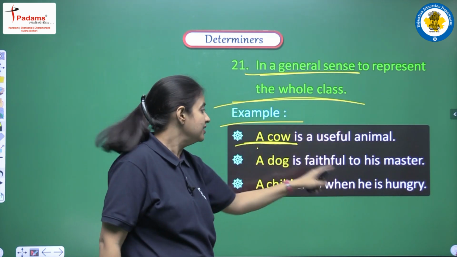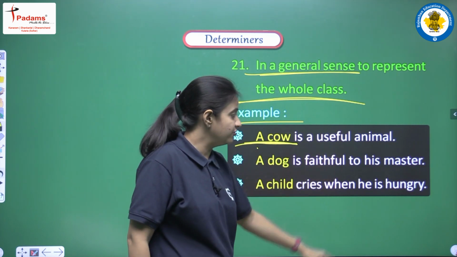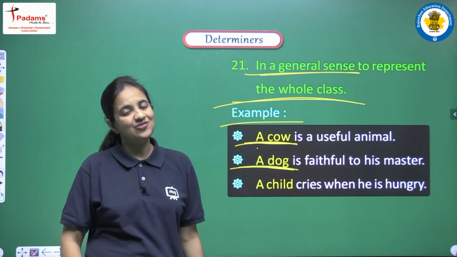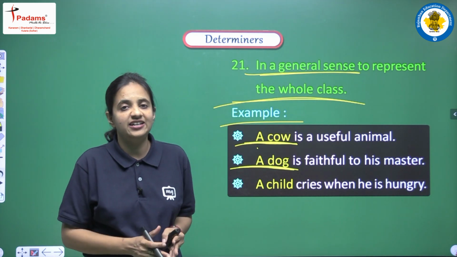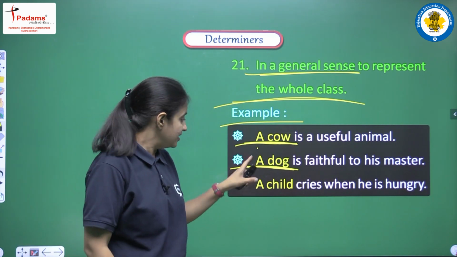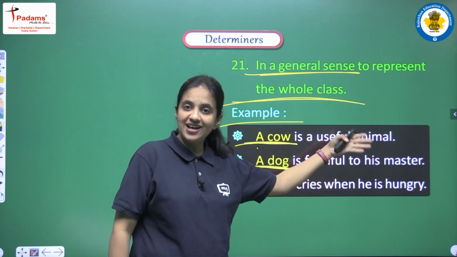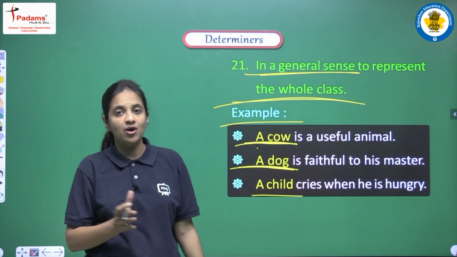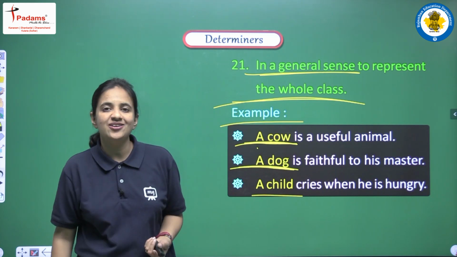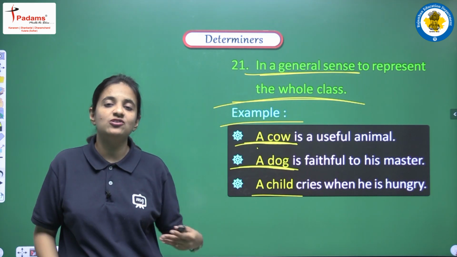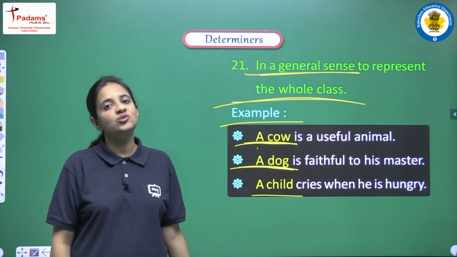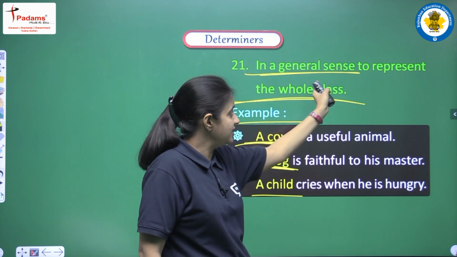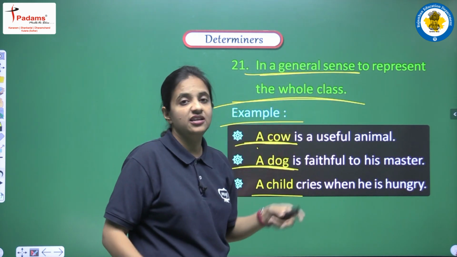Similarly, we have, a dog is faithful to his master. So here also we are not talking about one dog only. Here also we are saying a very general thing that is related to the entire dog class. Next is, a child cries when he is hungry. Again, it's a very general thing, and we are not talking about one particular kid here, but we are saying a very general thing that is related to all children. So in this manner we can use articles a and an when we are trying to indicate a very general sense, a sense that represents the whole class.